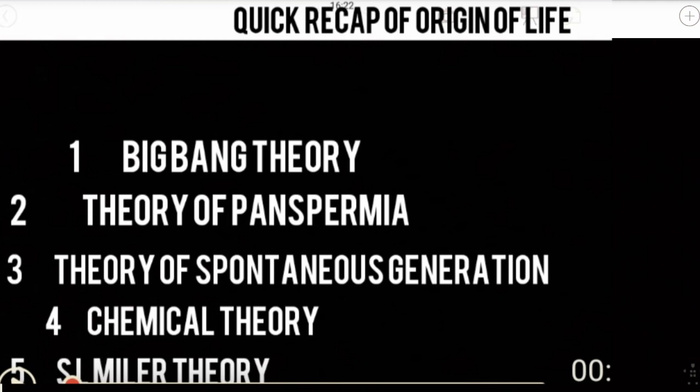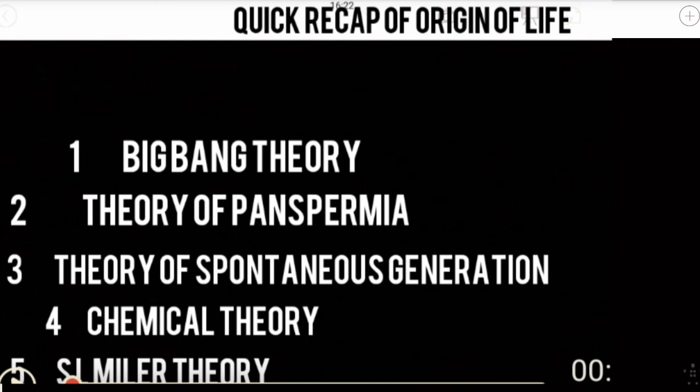The next theory was the theory of spontaneous generation. According to this theory, life came out of decaying and rotting matter, but this theory was not accepted by other scientists. So Louis Pasteur demonstrated his experiment and said that life comes from pre-existing life. He took a pre-sterilized flask where life did not come from the killed yeast. Then he took a flask kept open to the air, and new living organisms arose from that killed yeast. Simple.